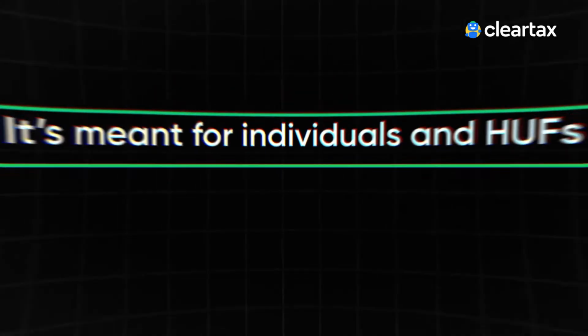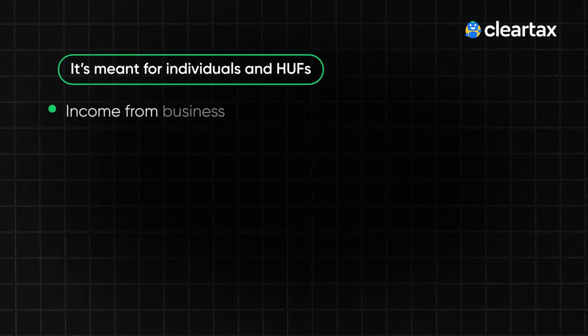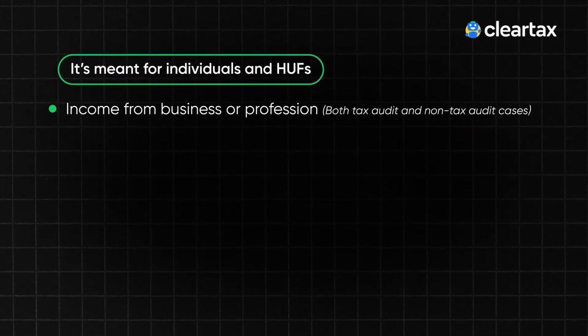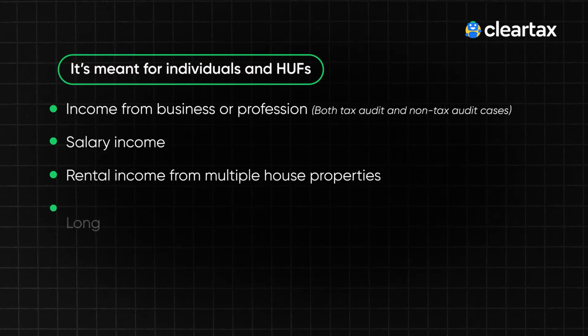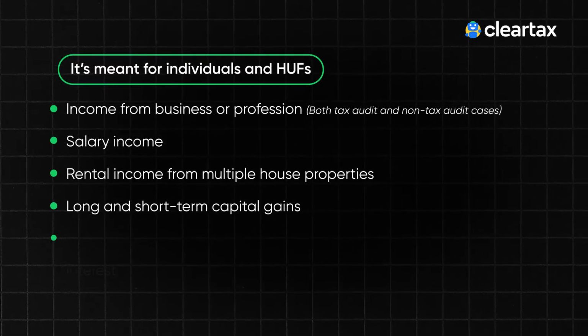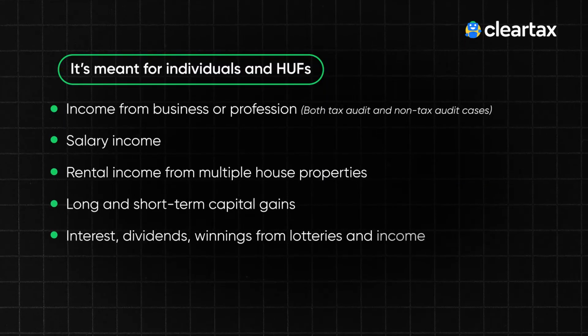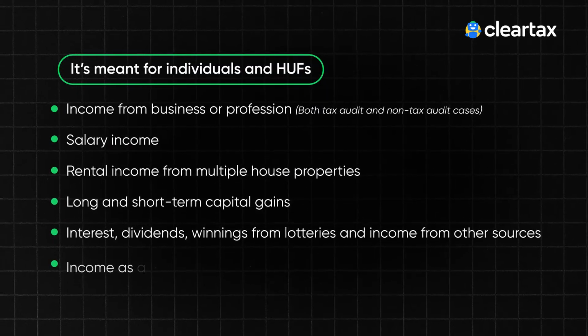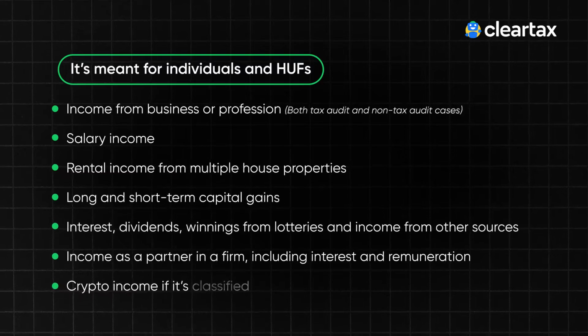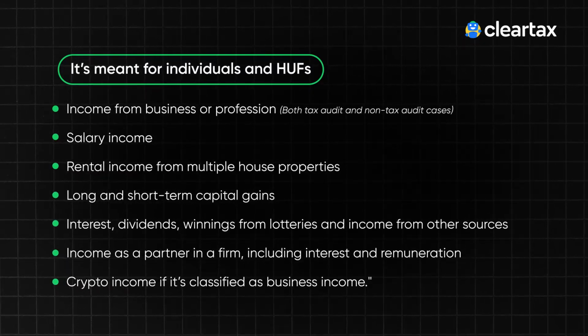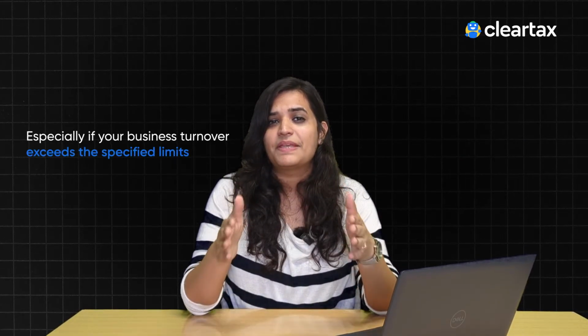So let's get started. Firstly, ITR 3 is your go-to form if you have a diverse set of income sources. It's meant for individuals and HUFs who have income from business and profession, both tax audit and non-tax audit cases, salary income, rental income from multiple house properties, long-term and short-term capital gains, interest, dividends, winnings from lotteries or any other income source, income as a partner in a firm including interest and remuneration, and yes, even your crypto income if it's treated as a business income. It's detailed and requires comprehensive accounting, especially if your business turnover exceeds the specified limits.